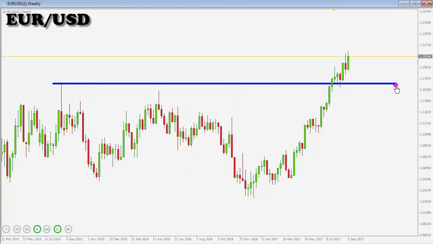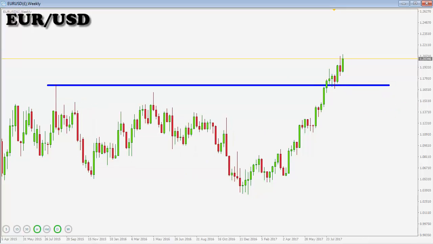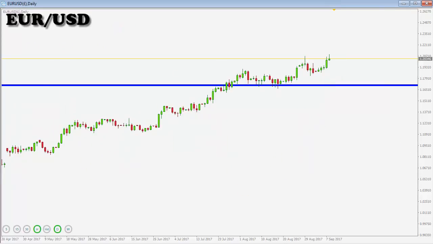All right, that is it. So price is trading above that level of resistance right now. Remember, I have been calling for only long opportunities in the euro against the American dollar, and price is still sitting pointing to the upside, not looking downwards at all. No hint for any push to the downside. Let's see the daily time frame.